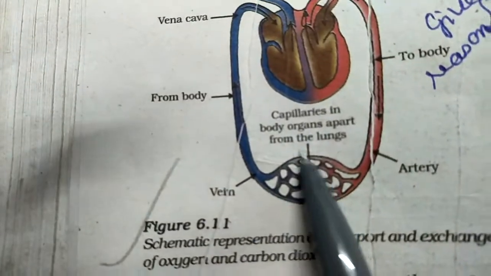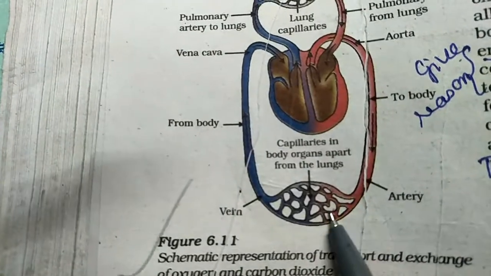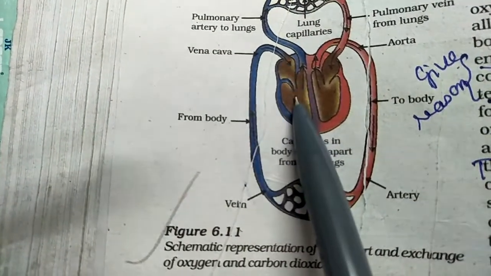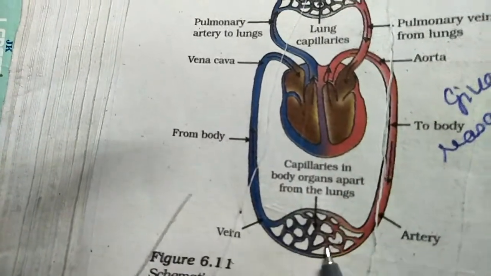Go back to the previous page, again the same diagram. If you see, they join and form veins. So the arteries divide into capillaries, the capillaries again join and form the vein, and they carry the blood back to the heart. This is the way the circulation takes place.